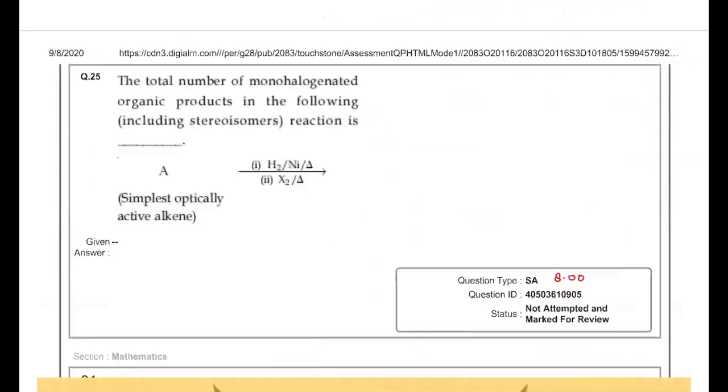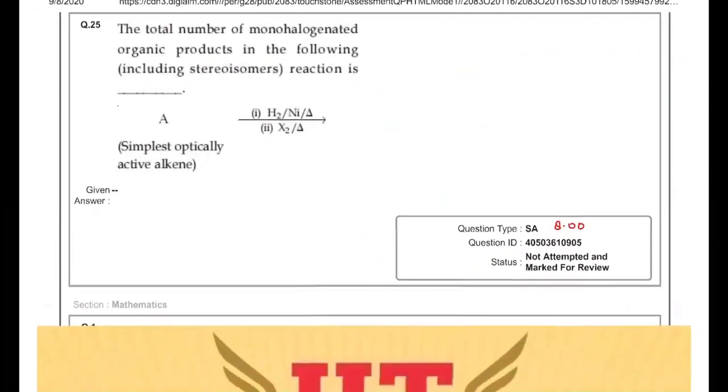Then the next question is given the total number of monohalogenated organic products in the following, including the stereoisomers of the reaction. It's given A, simplest optically active alkene. So simplest optically active alkene, if we write, that means we need a chiral center.